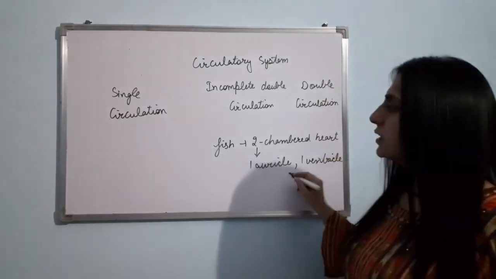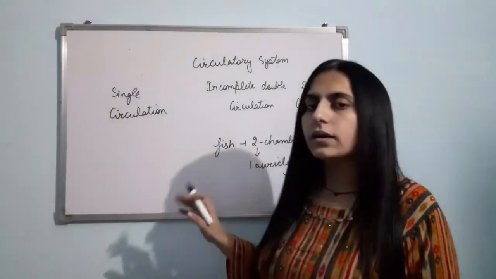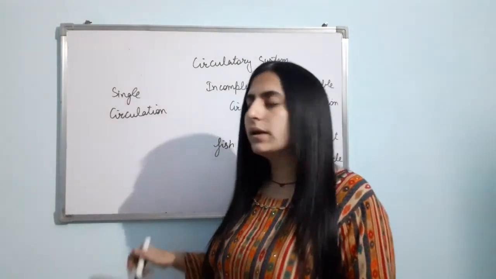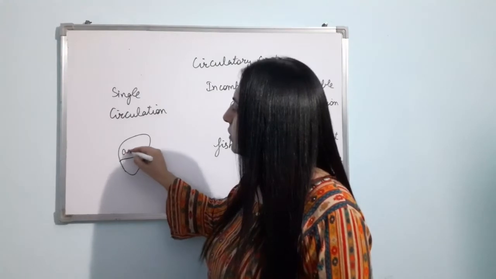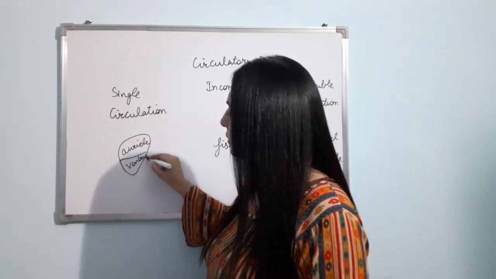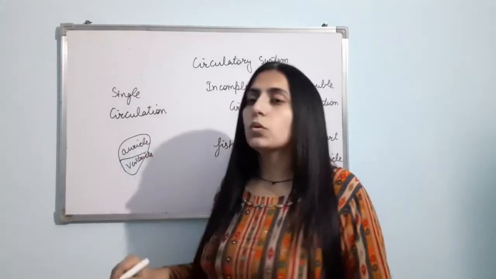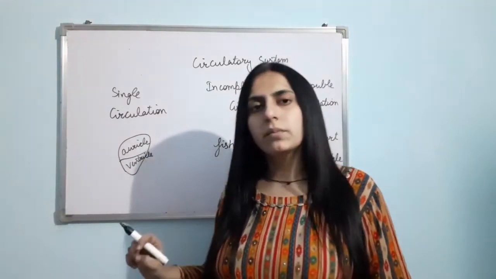So what happened in case of fish? Fish shows single circulation. Their heart is only two chambered, one auricle and one ventricle. Suppose I am drawing here. They are having one auricle and one ventricle. Now what will happen? Just think. Suppose the ventricle is having the deoxygenated blood. Clear?